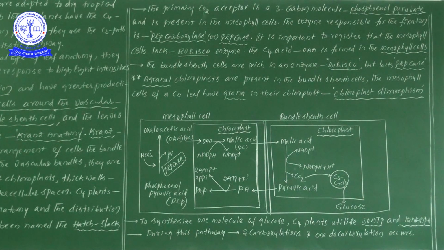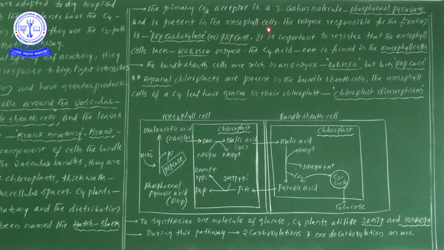Now in the mesophyll cells, what we observe is the presence of phosphoenol pyruvate. Generally in mesophyll cells Rubisco enzyme must be there, but here in C4 plants, in mesophyll cells Rubisco enzyme is absent, but phosphoenol pyruvate enzyme is present.